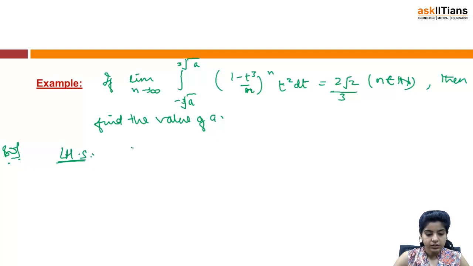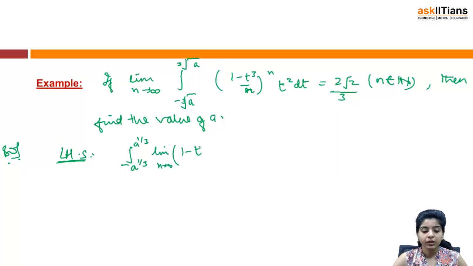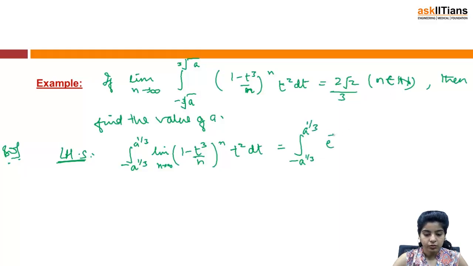So the RHS is the integral from minus a raised to 1 by 3 to a raised to 1 by 3 of (1 minus t cube by n) raised to n. I can take this limit function inside the integral, as we have discussed just now in the property. So I take the limit inside the integral sign, and then this can be written as the integral from minus a raised to 1 by 3 to a raised to 1 by 3 of e raised to minus t cube, t square dt, right?